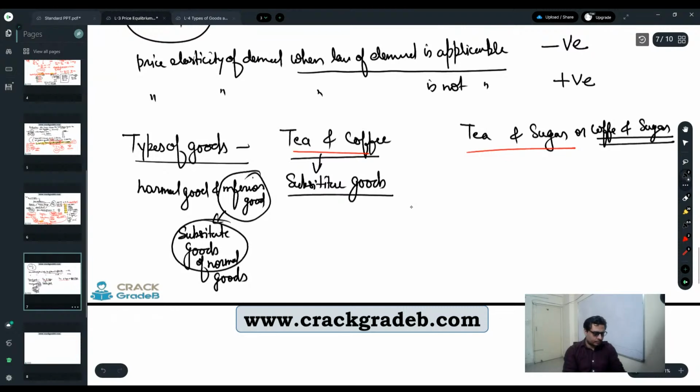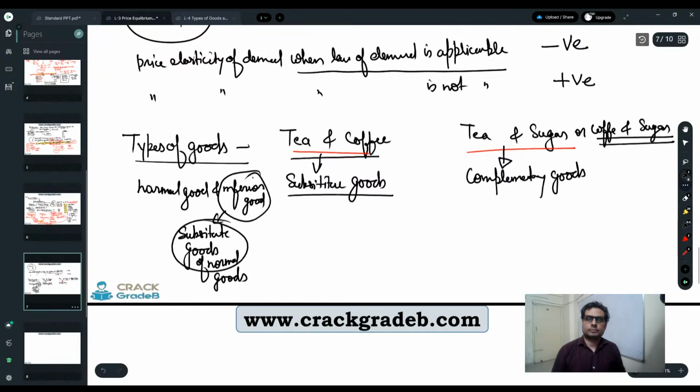What is a substitute good? Is it clear? They are substitute to each other. It means when you are replacing one good with the other good in order to fulfill your requirement, then it is a substitute good, right? And tea and sugar. Sugar is going to be used in tea, right? Either it is not going to be used or it is going to be used. So when two goods are being used together, we will call it complementary goods.